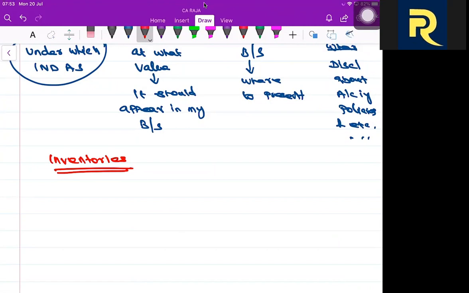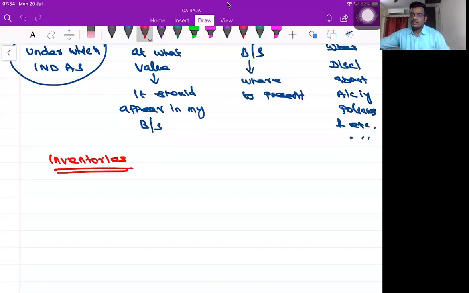Accounting standards deal with four areas: recognition, measurement, presentation, and disclosures. I'm asking the question with respect to the areas in which the accounting standard deals. My question is the definition of inventories. Inventories are assets held for sale in the ordinary course of business, intended to generate profit. No, I'm not asking from the measurement point of view. I'm just asking the recognition part only.